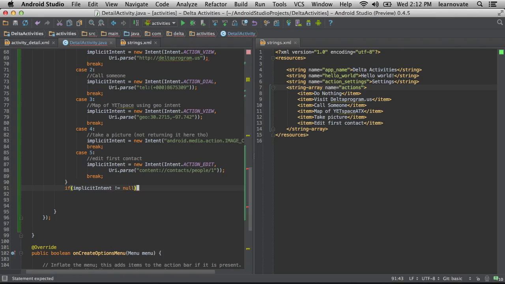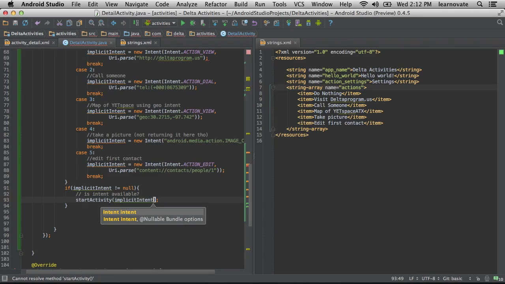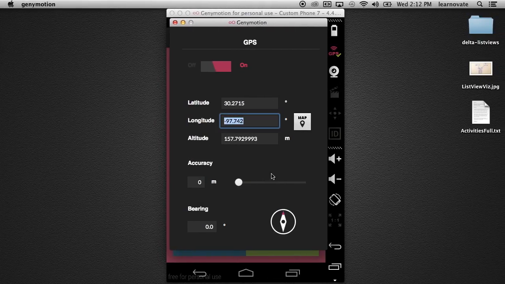You can make an intent, go and say, hey, if the person has this app, use that. Otherwise, I'll do something instead for them. Even just suggesting, hey, maybe you want to get this app. People use this a lot for selling their own apps. How so? Well, you can say, I have some functionality that works with this. I can use an implicit intent to suggest the geo thing. But maybe if I have my own geo application, I can change my implicit intent to be a little bit more specific, or only use the implicit intent if I detect that my application's installed to make them play nice.